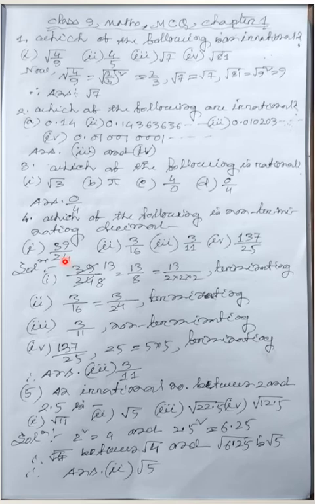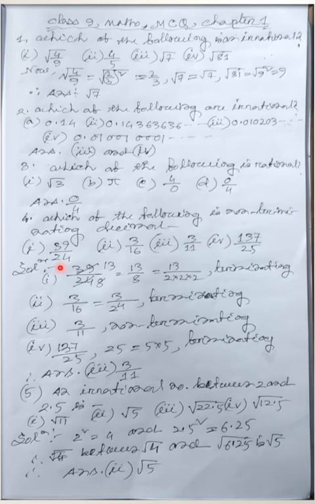Maybe only 2, maybe only 5, and maybe both 5 and 2. If the denominator has factors of only 2, or only 5, or both, then it will be a terminating decimal. Otherwise, it will be a non-terminating decimal.